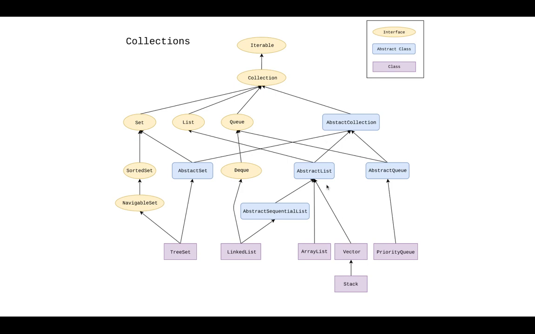They may be specified in the abstract list, they may be specified in a list or somewhere else, but they are available to us and we can use most of them. So in the next set of videos we will directly jump on to a few of the implementations of the collections framework. Thank you so much.